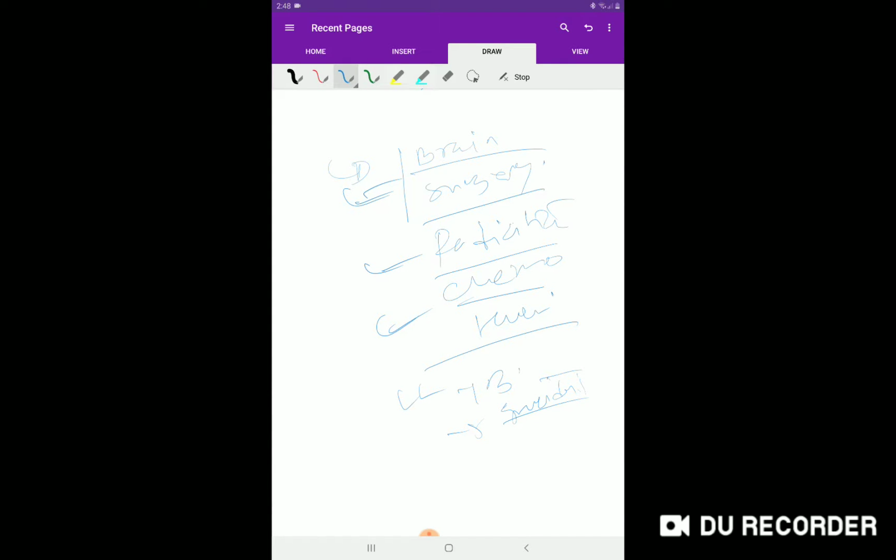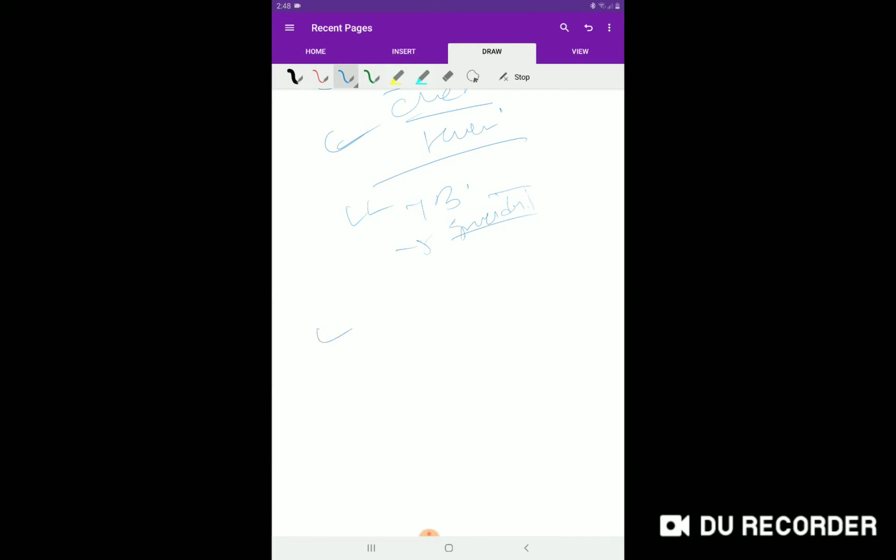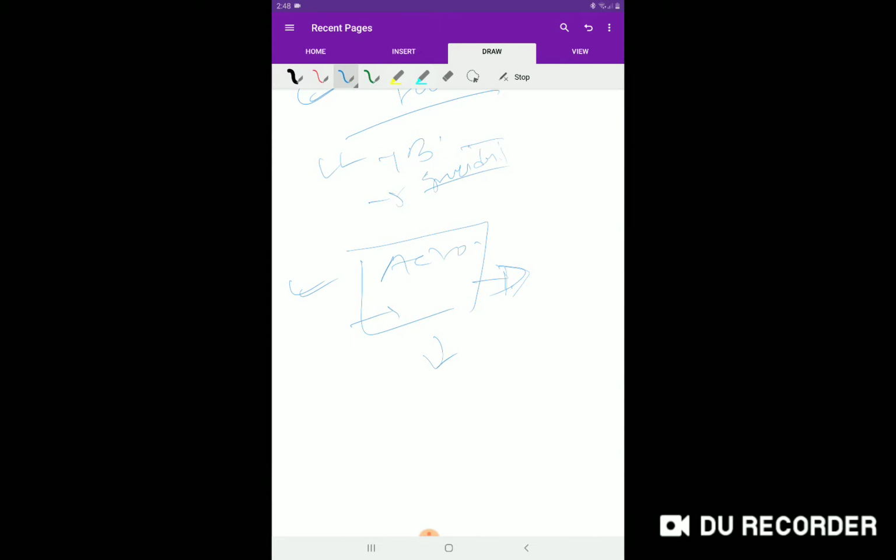And in case of tumors such as acromegaly, prolactinoma, this can cause compression of the pituitary gland. So secretion of other hormones is less.